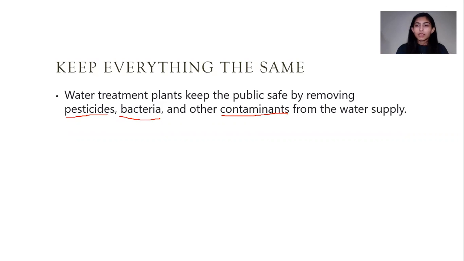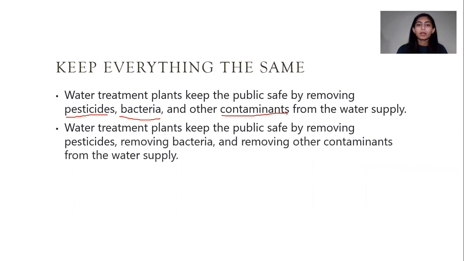Now let's look at another example so you can see how you can change the sentence, but still follow the rule of parallelism. Water treatment plants keep the public safe by removing pesticides, removing bacteria, and removing other contaminants from the water supply.